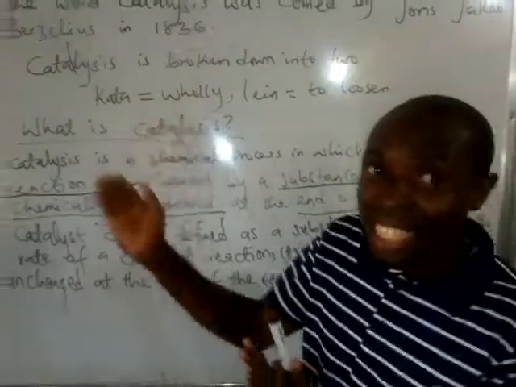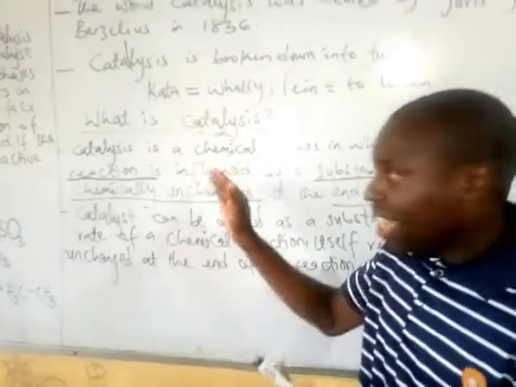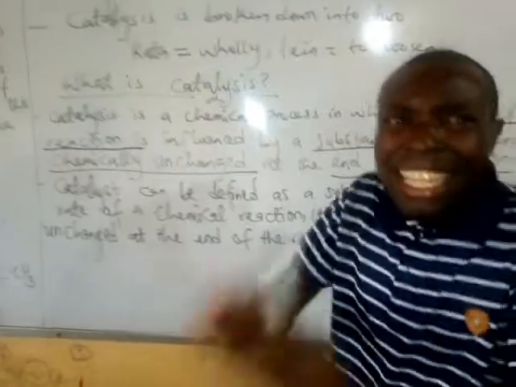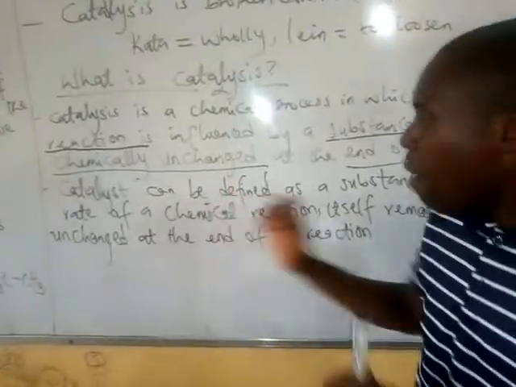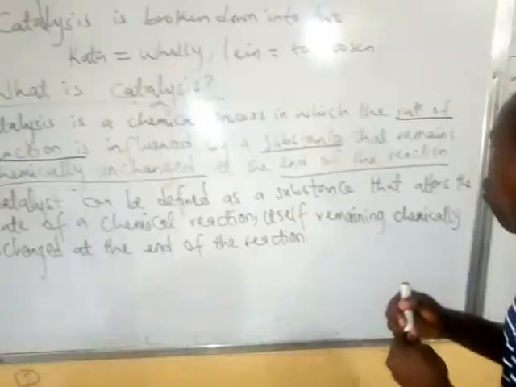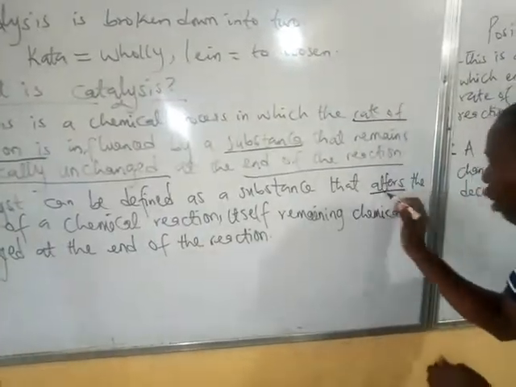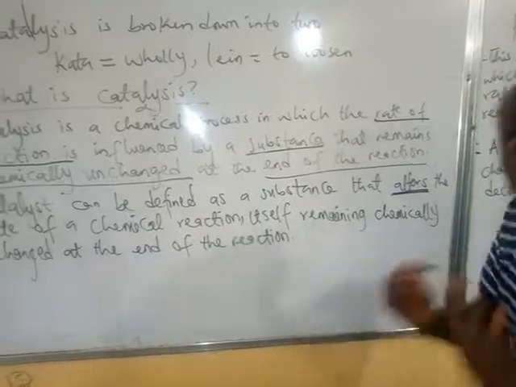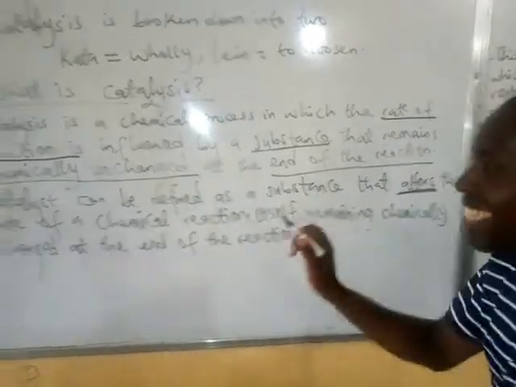We have defined catalysis, but what then is a catalyst? A catalyst can be defined as a substance which we alter, underline this word, alter, the rate of a chemical reaction, itself remaining chemically unchanged at the end of the reaction.